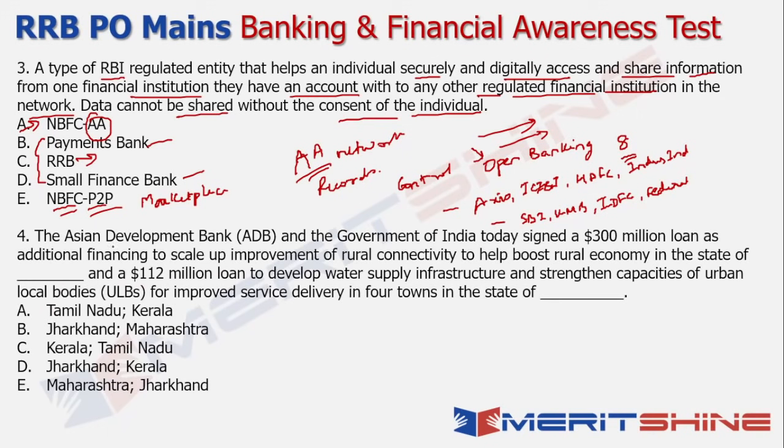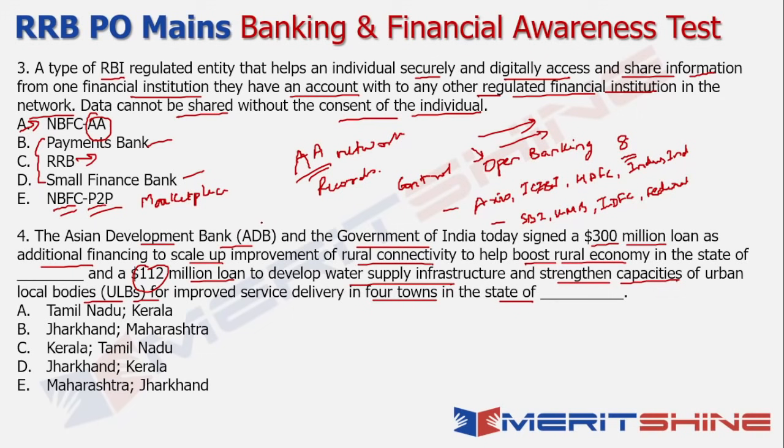Right. So let's look at the next question now. We're talking about the Asian Development Bank, and the government of India sanctioned a 300 million loan, and this was pretty recently, that happened in the month of September only, right, as additional financing to basically scale up improvement of rural connectivity to kind of help boost the rural economy in one of the states, and a $112 million loan to basically develop water supply infrastructure and strengthen the capacities of urban local bodies to improve the service delivery in 4 towns in another state.